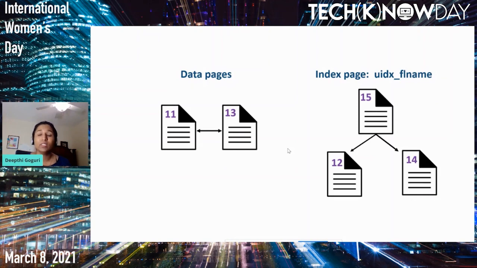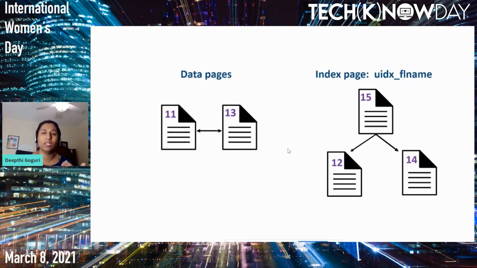Let's see. If the SQL Server uses the index, it has to first see the root page 15, and then based upon the value, it will get the page number pointer as well as the slot pointer from page number 12 of the index, which is the leaf level right now. Then it will grab that information from data page 11. It has to pass through 3 pages: page 15 of the index, page 12 of the index, and then database page 11.